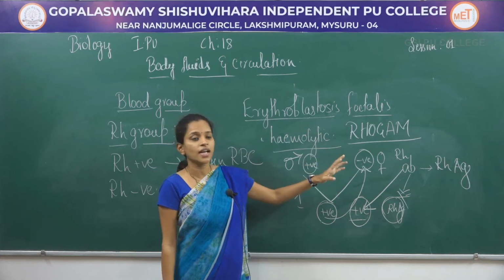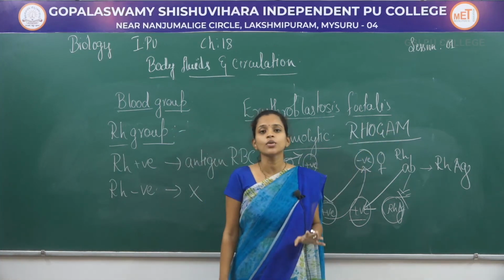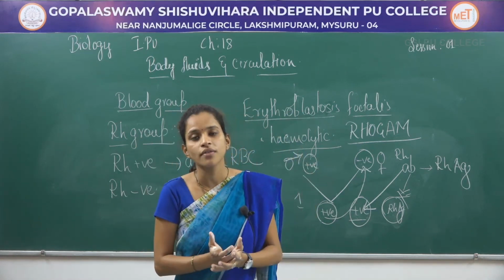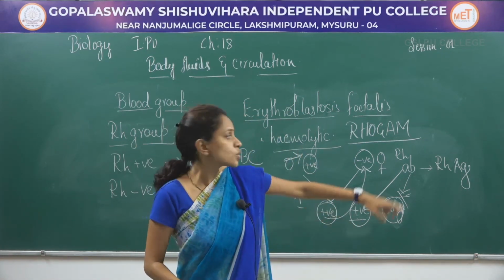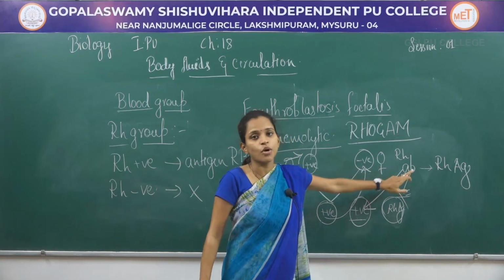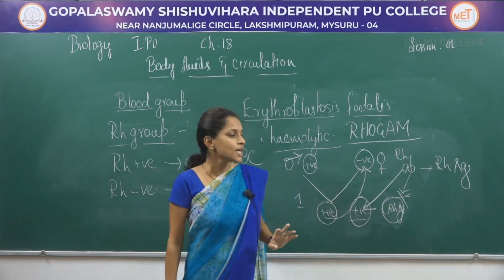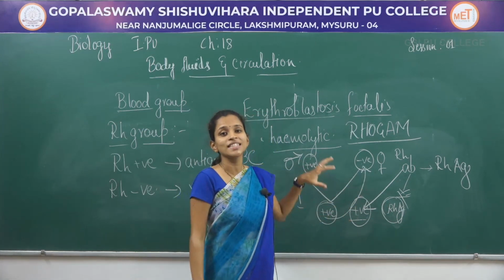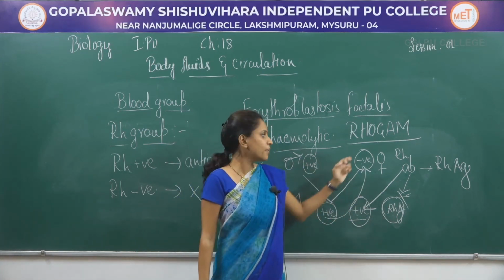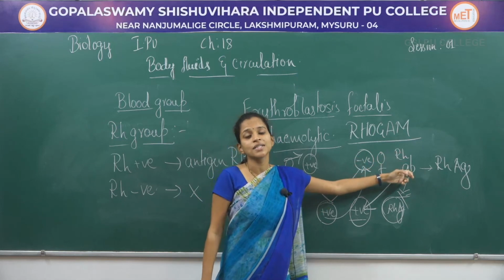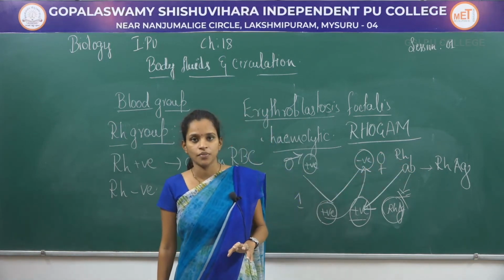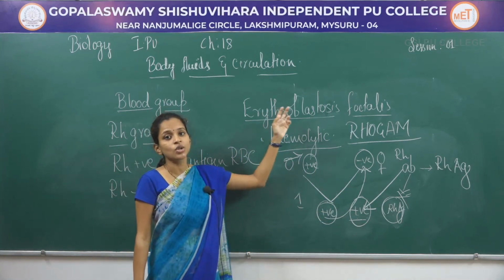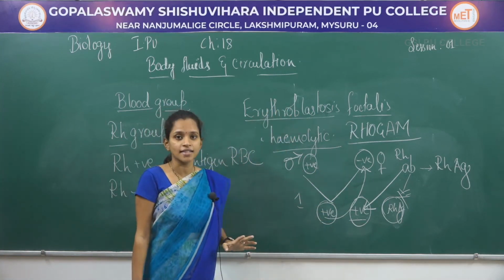If the RhoGAM injection is given to the child within 72 hours of delivery, then it provides a protective covering around the child's RBC, so that the mother's antibody does not destroy this particular Rh antigen. That is how you can save the baby if the mother is having negative blood group as well as the Rh antibody. So that is about the disease erythroblastosis fetalis.